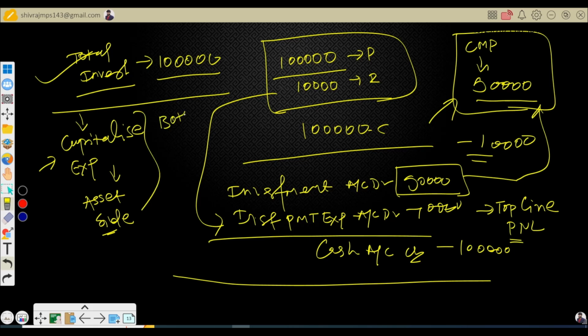That becomes your bottom line approach. Now the question would be, sir, which approach is good? Both approaches are good, it depends on how you want to record it, but there won't be any impact on P&L. For the time being, your asset looks high, but eventually you would see a loss on investment, and that loss you can transfer to the P&L. That's the difference. But here, as per the top line approach, we have already decided to record that interest expense to the P&L, and let's cut it out. We don't want to stretch that transaction or the recording of entries in the books of the fund. There won't be much change.